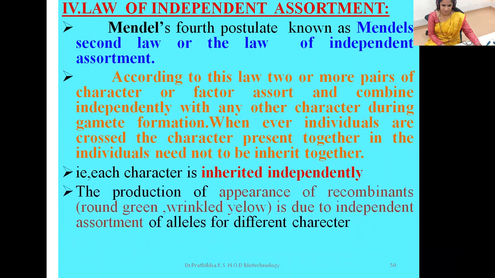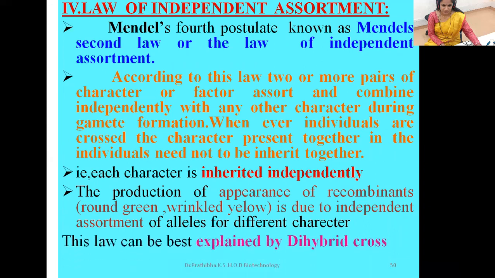The appearance of recombinants, that is round green and wrinkled yellow, is due to the independent assortment of alleles for different characters. This round green and wrinkled yellow were the recombinant products of two homozygous parents. This law was best explained by dihybrid cross.